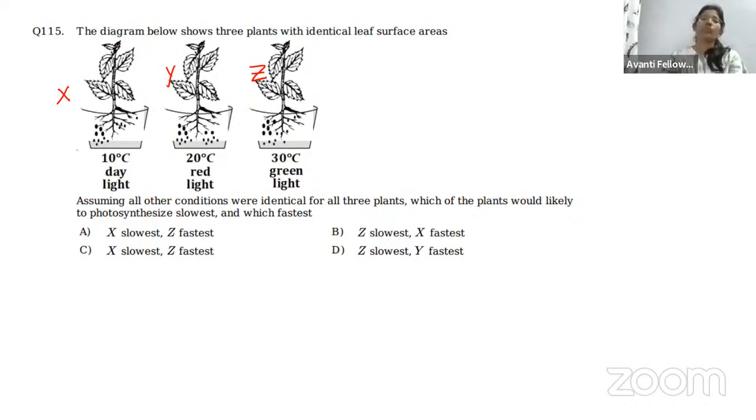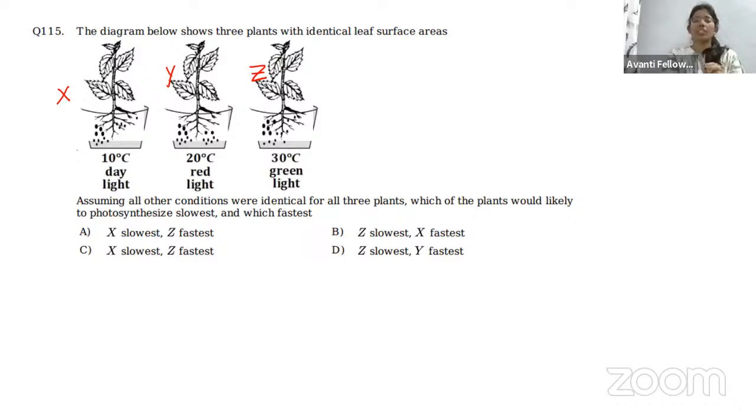This is a homework for today: recall the Emerson effect and all the historical background of photosynthesis, that is important. We come to one conclusion that red light stimulates more photosynthesis.